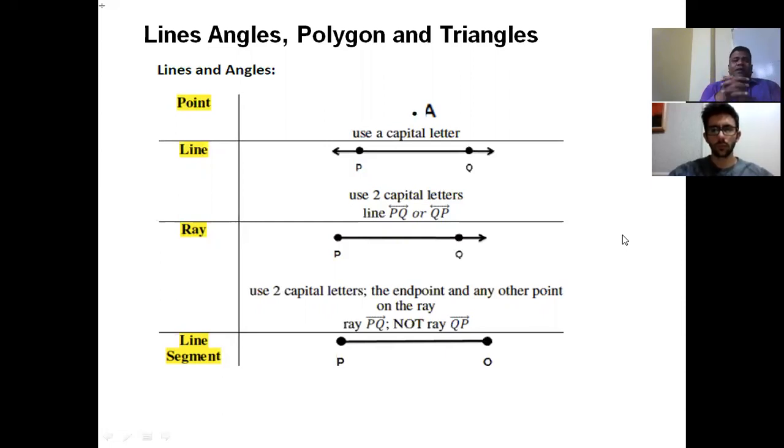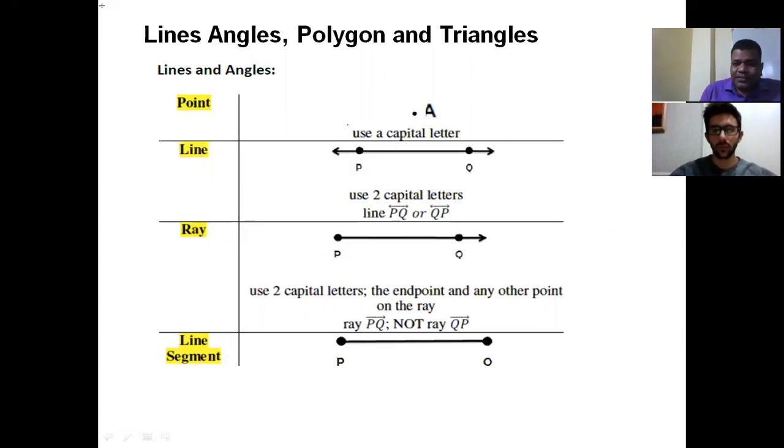So let's start. This is plane geometry, and the first topic I'm going to start with is lines, angles, polygons, and triangles, right? So what is a point? If I ask, how do you define a point? Yes, a point is an object, not in a space, in a plane.